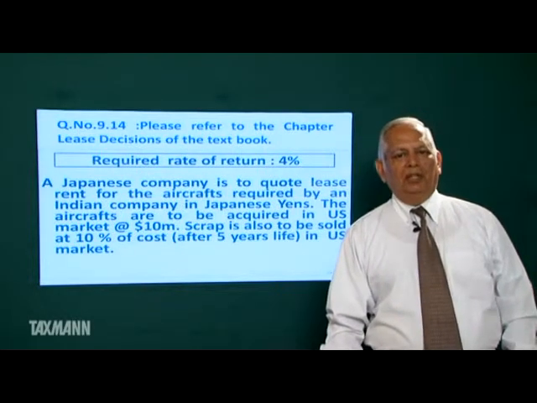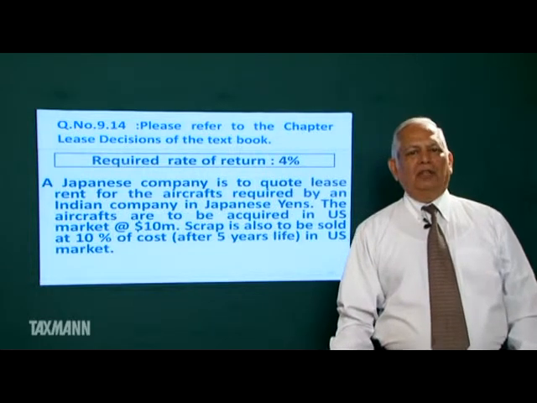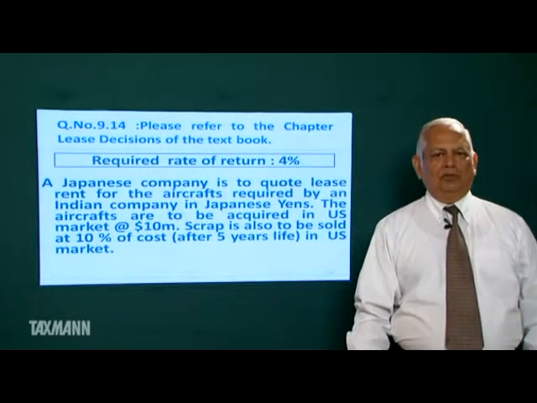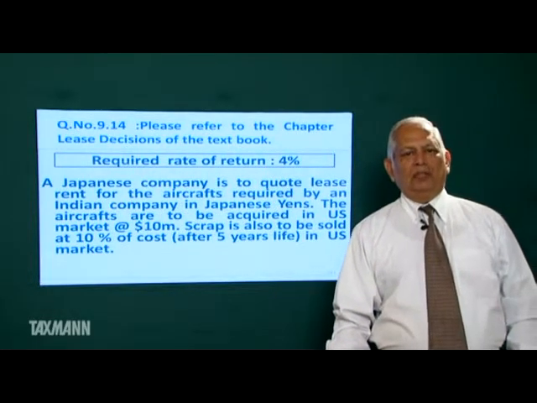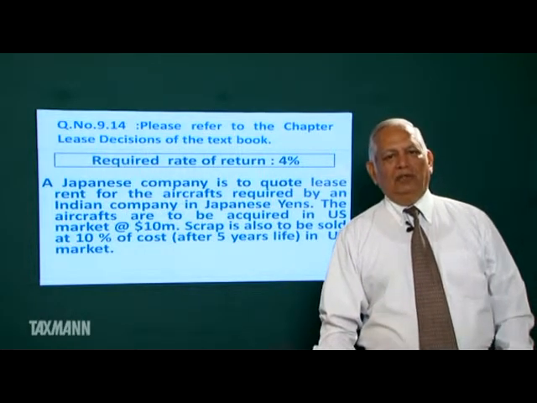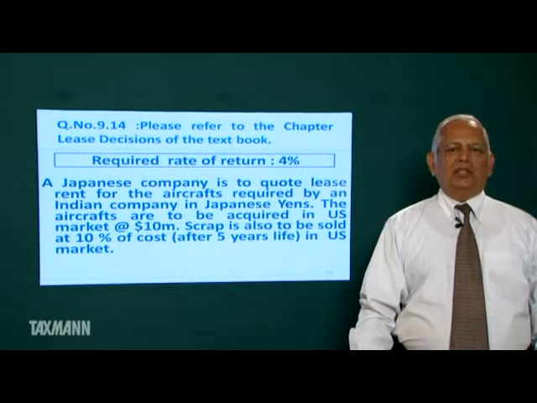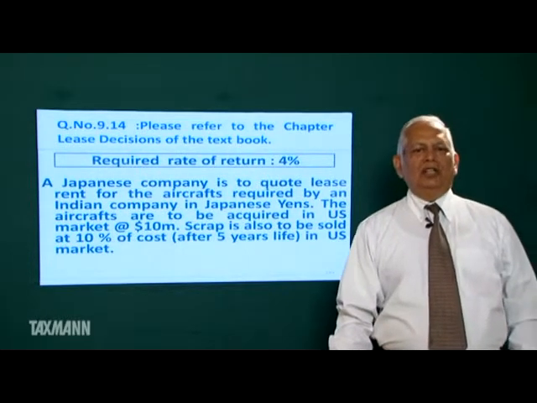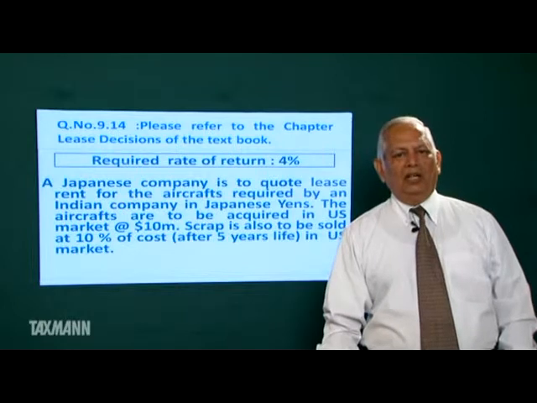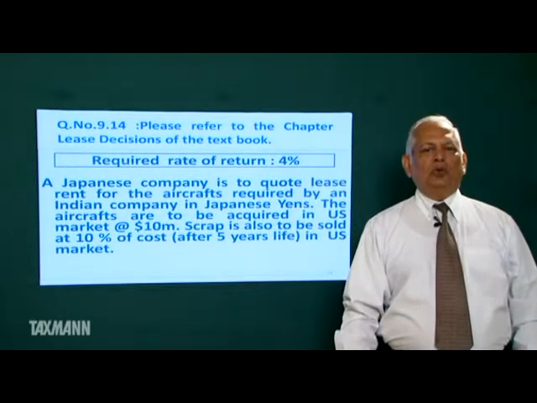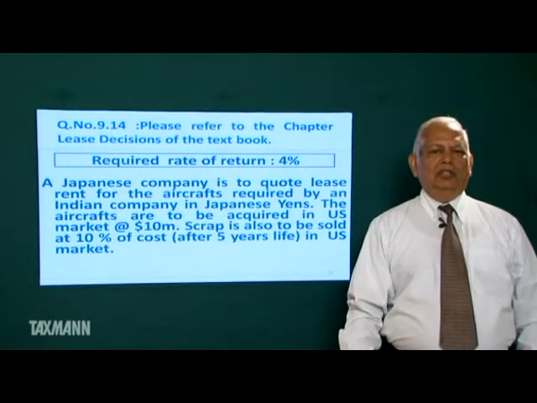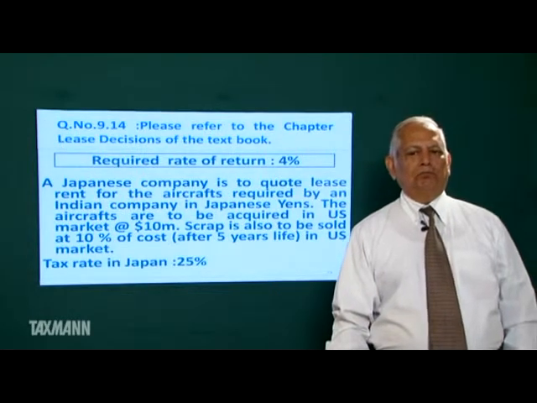The Japanese company will purchase the aircraft in the US market for dollars. The currency of the Japanese company is yen. They will receive lease rent in yen. We have to quote the lease rent in yen. So only two currencies are involved, yen and dollar.